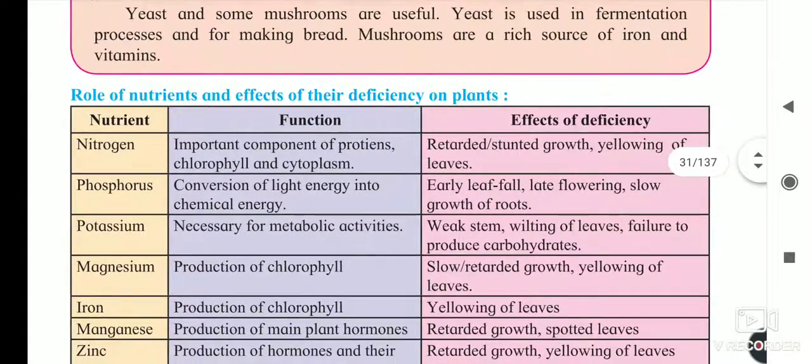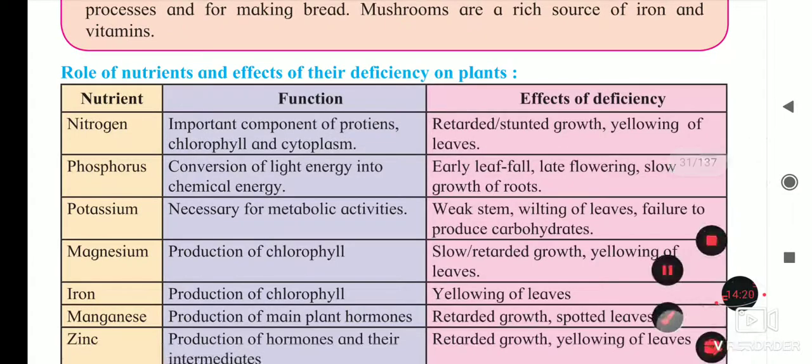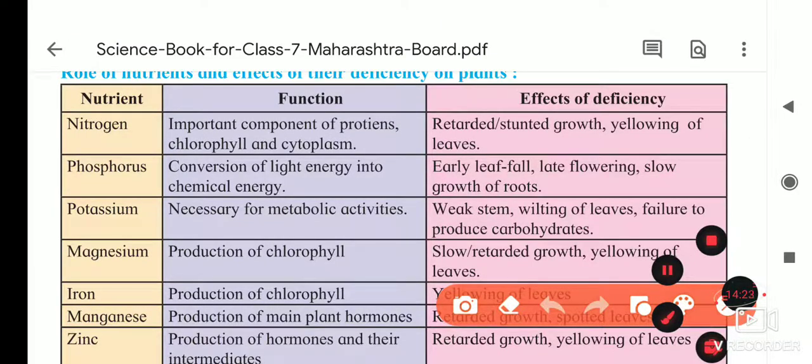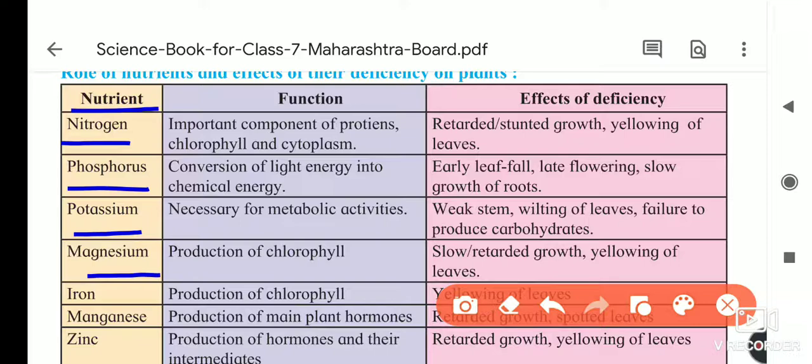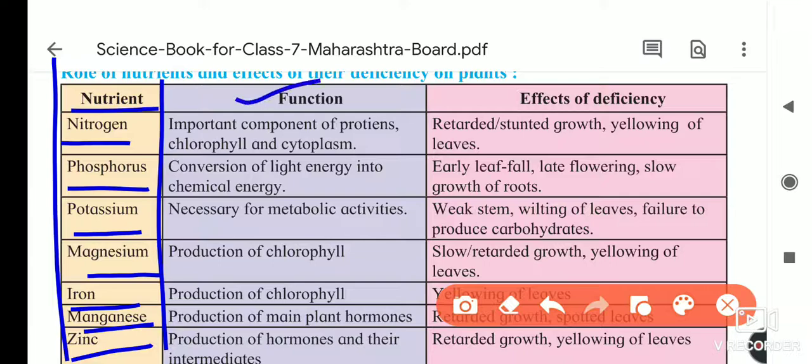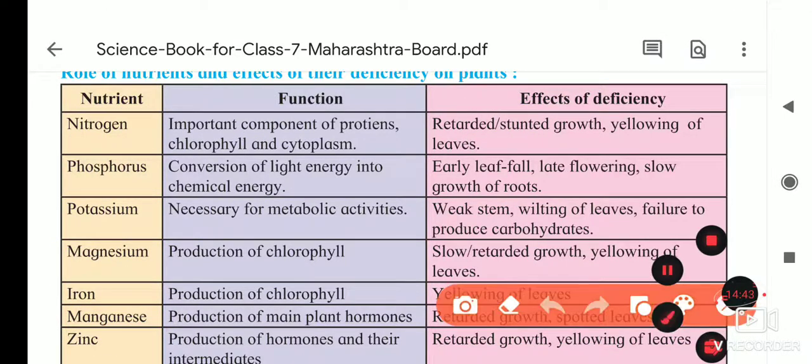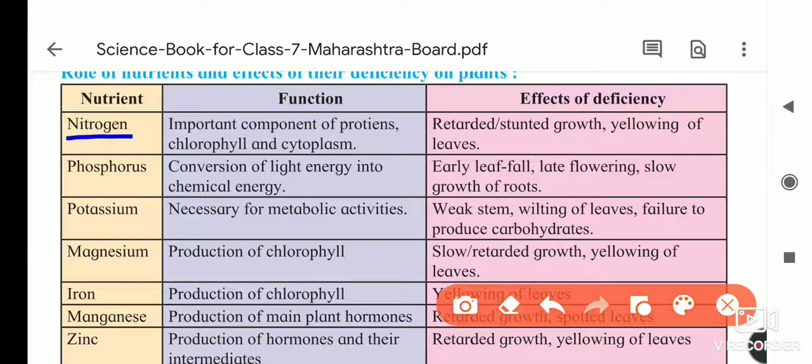So next is the role of nutrients and the effect of their deficiency on plants. In the plant body, what is the role of these nutrients: nitrogen, phosphorus, potassium, magnesium, iron, manganese and zinc? This is the function, meaning role, and if there is a deficiency in the body of the plant, which effects they face, that we will see. So first it is nitrogen. We just saw that insectivorous plants eat insects to fulfill the need for nitrogen. So if nitrogen is less inside the plant, we will see what the function of nitrogen in the plant's body is.